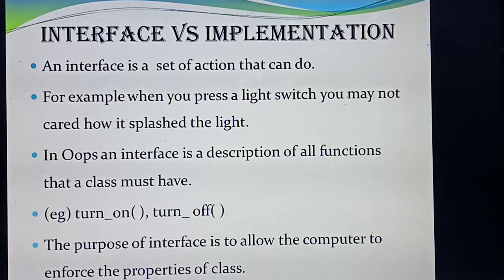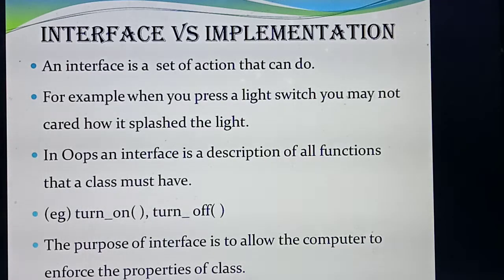Understood? So, in object-oriented programming language, last year you have studied object-oriented programming. What things have you studied? Encapsulation, modularity, polymorphism, abstraction, inheritance. There are a lot of object-oriented programming concepts. So this interface will explain what the functions defined in the class are. Understood? The interface will explain the functions you have declared inside the class.